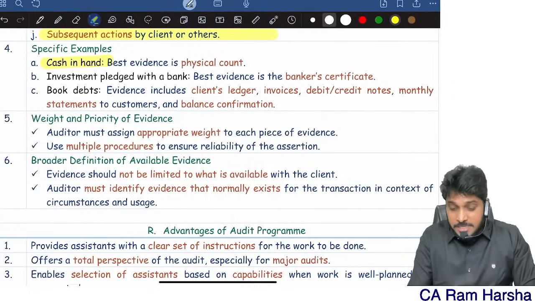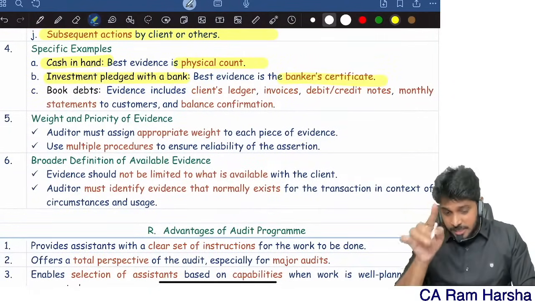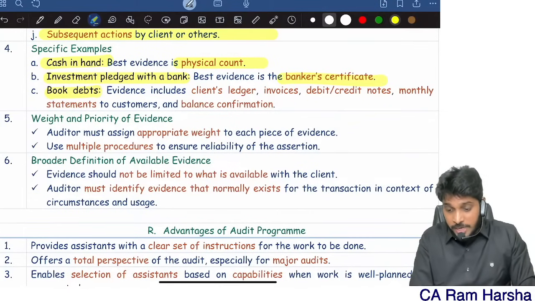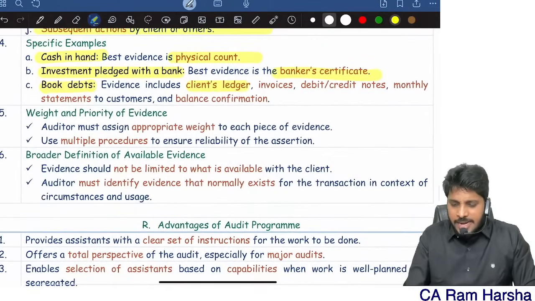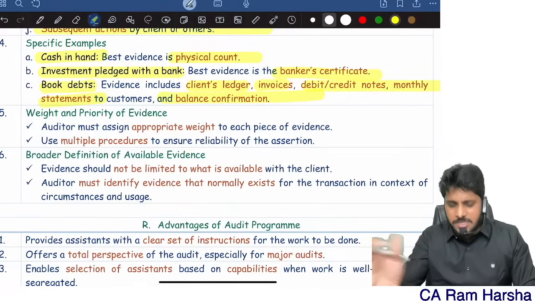Cash in hand. What is the best evidence? Physical count. Investments pledged with the bank. What is the best evidence? Banker's certificate. Debtors, what is the best evidence? There are so many. Client's ledger, invoice, credit note, all that, balance confirmation, many evidences are possible.